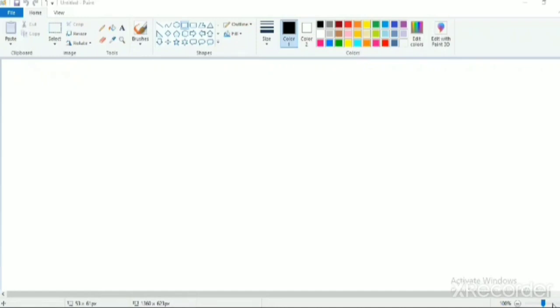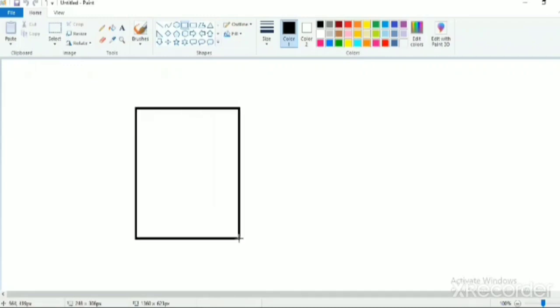So firstly, I am going to quickly draw the train engine we have drawn last time by taking the rectangle tool, and I'm going to quickly draw that engine again.